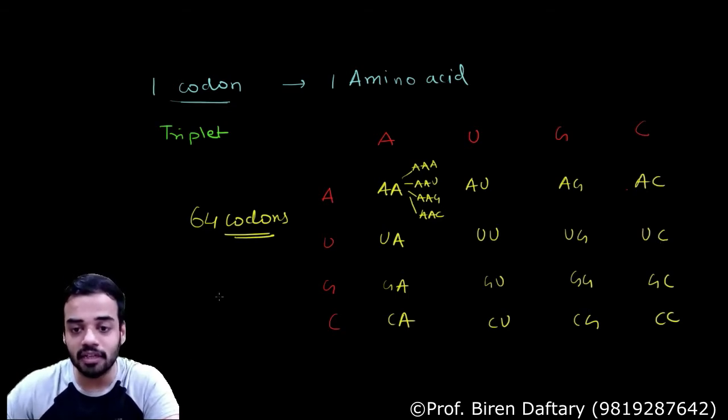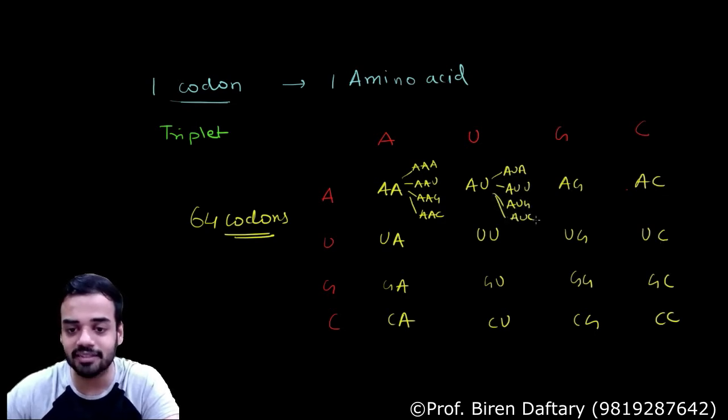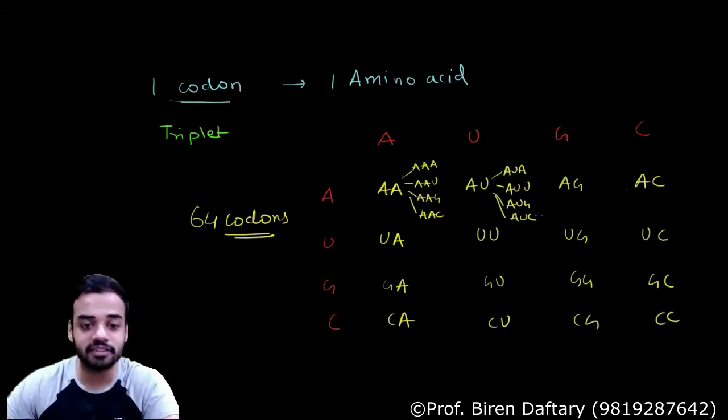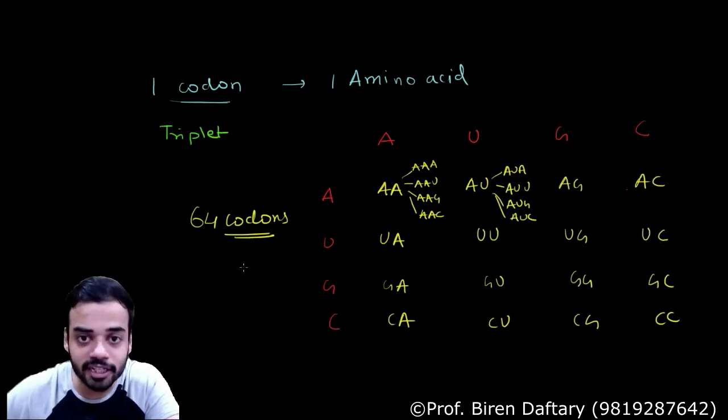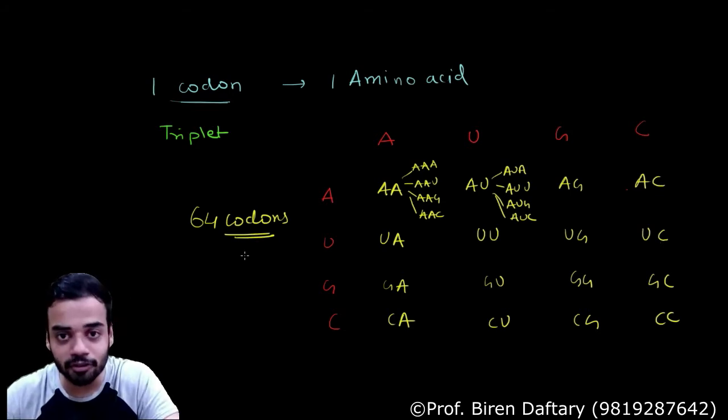64 codons. Similarly over here, if you want to write, it will be AUA, it will be AUU, it will be AUG, it will be AUC. Are you understanding this? So there are 64 codons present. Now comes the question. You have 64 codons. Can you form 20 amino acids? Obviously you can form. Correct? Because now you have plenty of codons. You can easily form 20 amino acids.